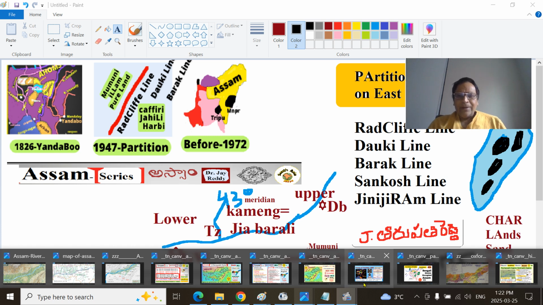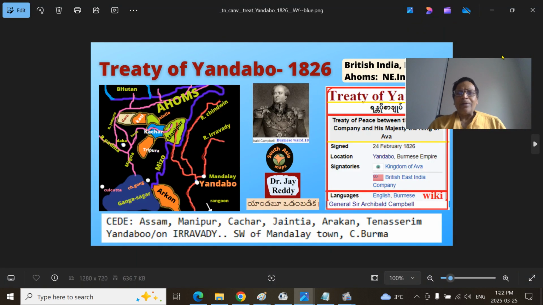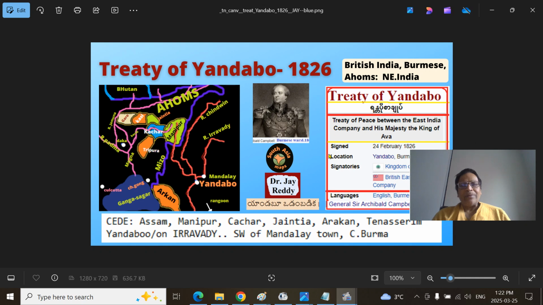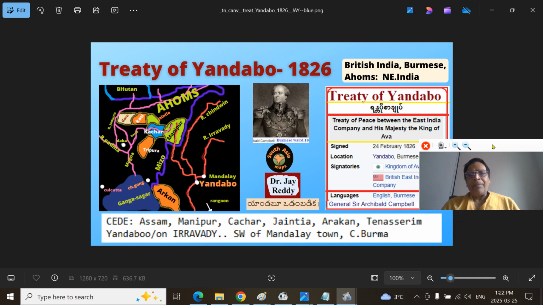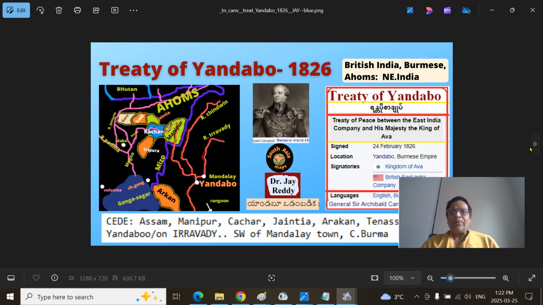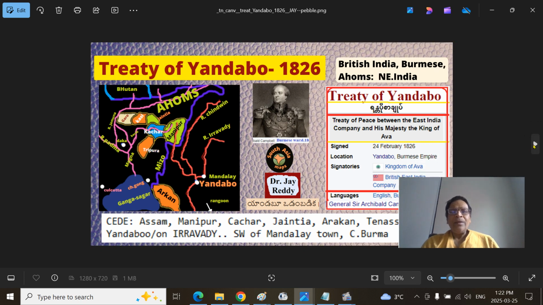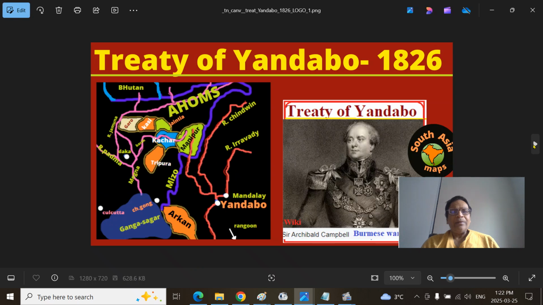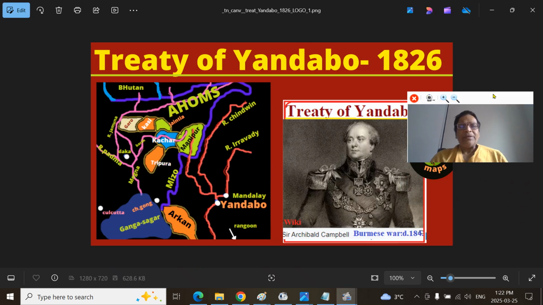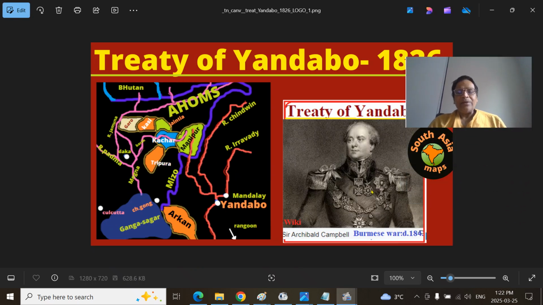Modern Assam was conceptualized or brought about after the Anglo-Burmese War, during the time of Lord Amherst around 2026, when the Treaty of Yandabu was signed with the defeated Burmese king. This was the general British imperialism, Archibald Campbell, on behalf of Lord Amherst, the Governor General of the East India Company.